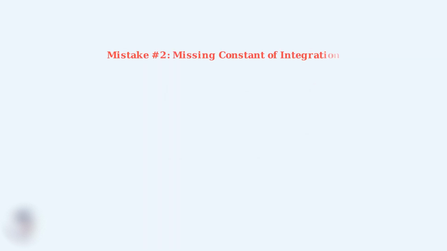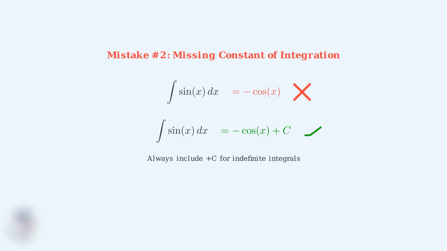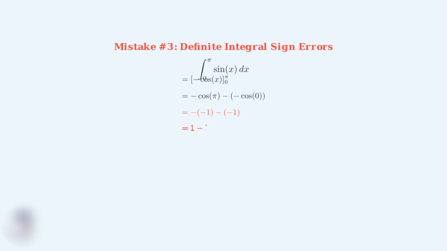The second most common error is forgetting the constant of integration C. For indefinite integrals, you must always include plus C because there are infinitely many antiderivatives that differ by a constant. The third common mistake occurs when evaluating definite integrals. Students often get confused with the signs when substituting the limits.